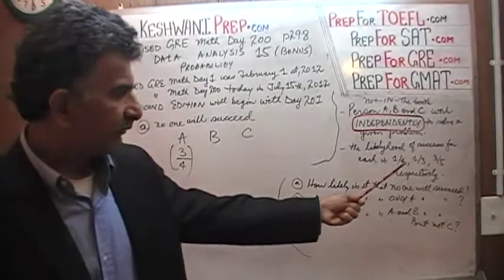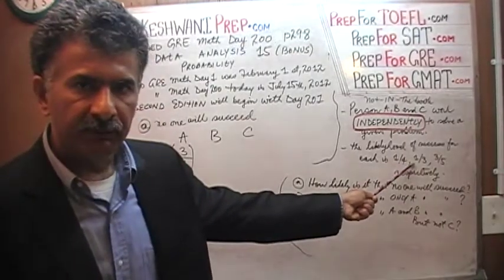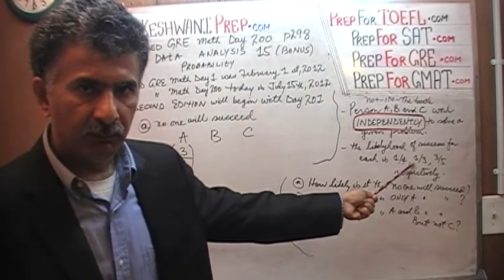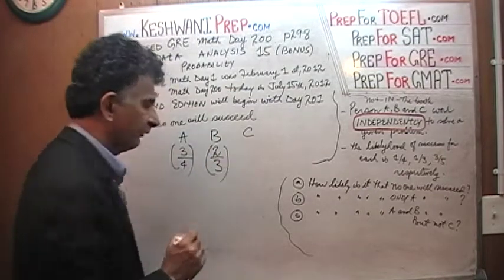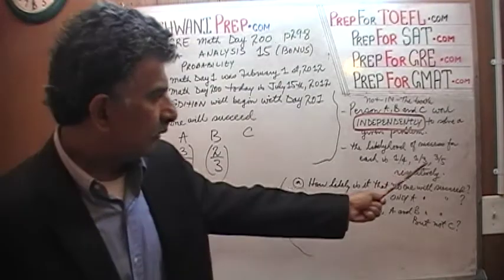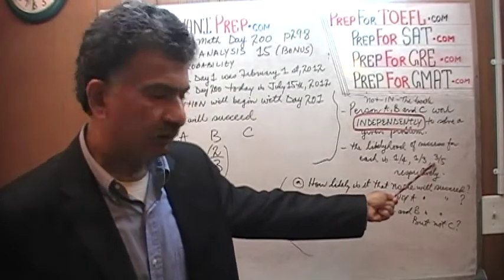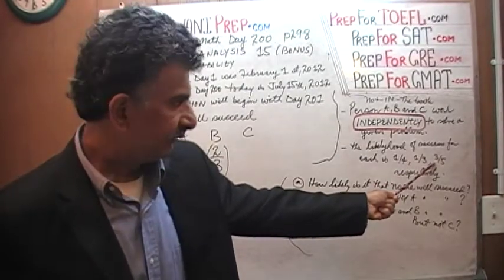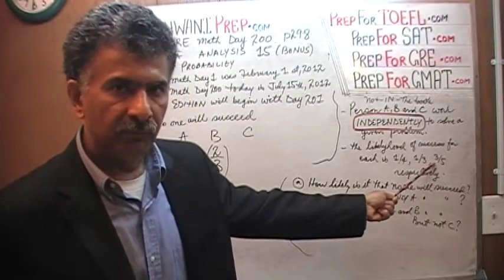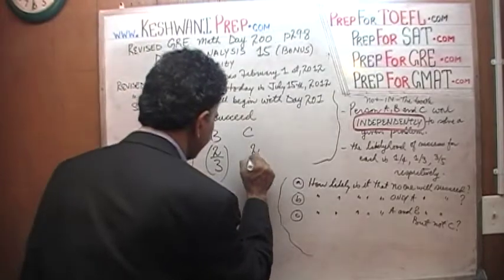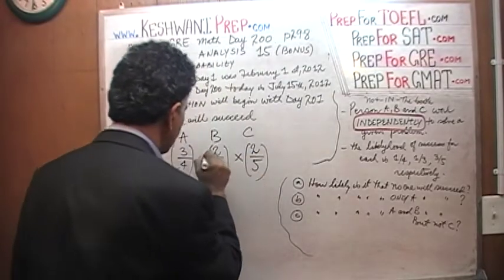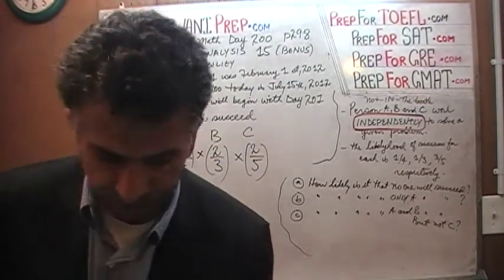How likely is it that B will succeed? B has a 1/3 chance of being successful, which implies that B also has 2/3 chance of not being successful. C, we are told, has 3/5 chance of being successful. Therefore, that implies that C has 2/5 chance of failing. And that's it. That's our answer. All we have to do is multiply the 3 probabilities and we are done.